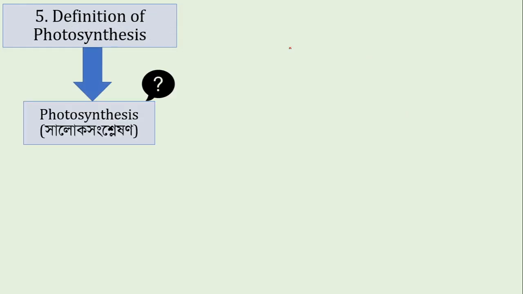Now we will provide the definition of photosynthesis. In Bangla, it is called salok sanshleshon. What is called photosynthesis? In class 9, the definition of photosynthesis will be much larger than the previous. Photosynthesis is the process performed in plants inside their chloroplast that uses the light energy to perform a chemical reaction by combining carbon dioxide and water to produce glucose and oxygen.